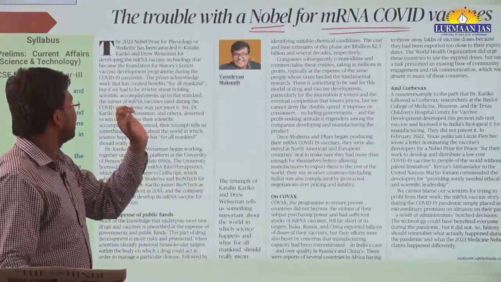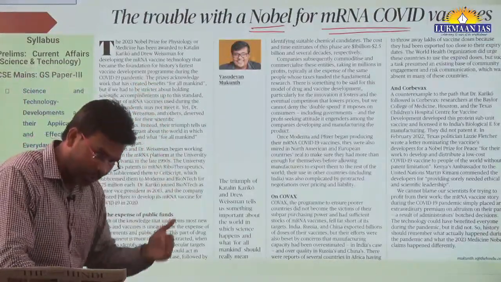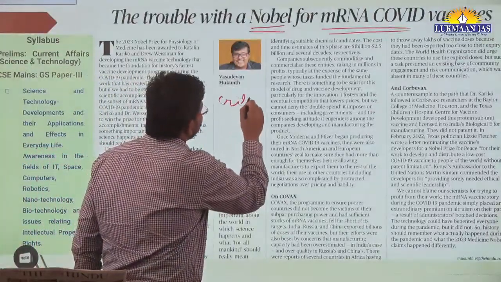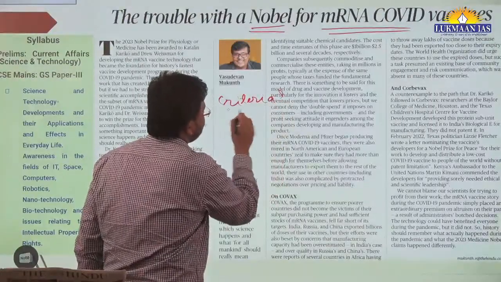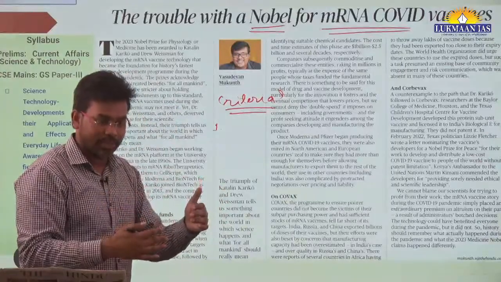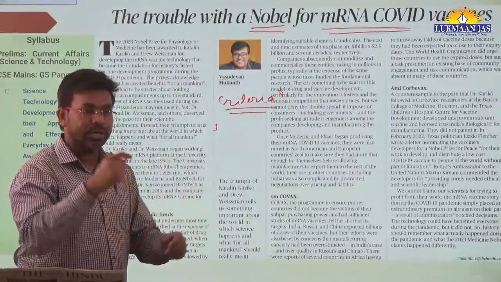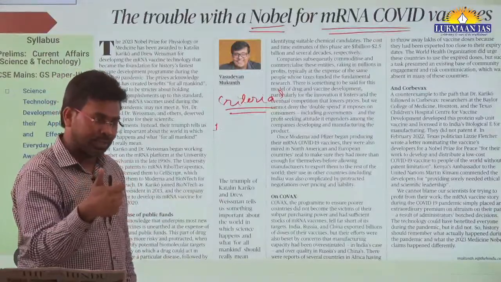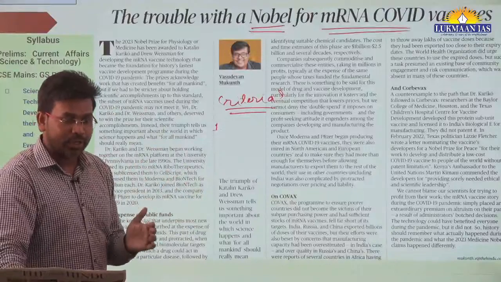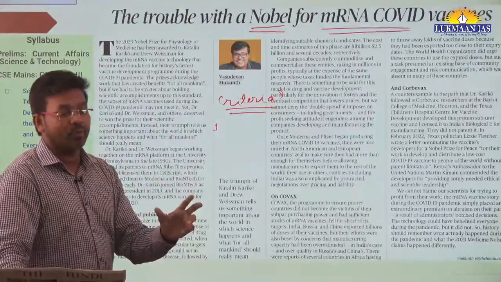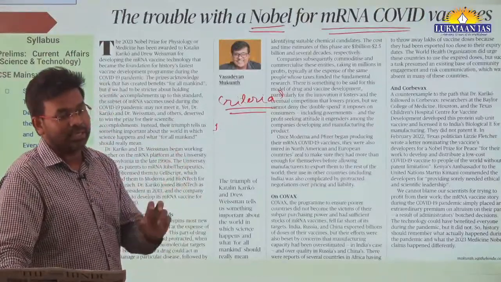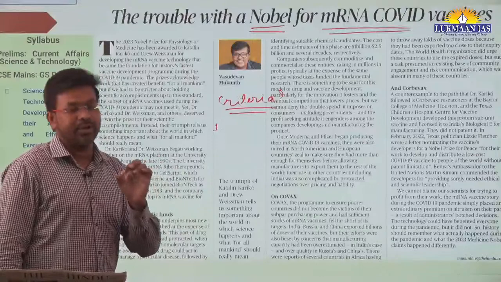For awarding the Nobel Prize, they have mentioned some criteria also. What are those criteria? One of the criteria is that whatever invention you have done should be practical so that you can demonstrate it. So the Nobel Prize is awarded not only for thought, it is awarded for the experimental work that you do. Any work for which you can demonstrate using experiments, only that will be awarded the Nobel Prize.